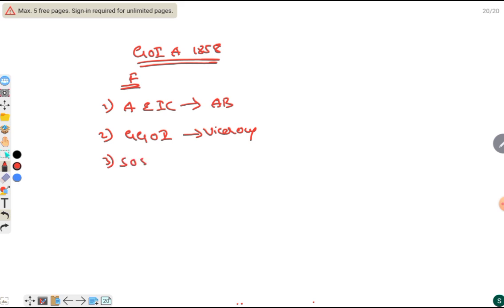A Secretary of State was appointed, and he would be assisted by a 15-member council, and this council is known as the Council of India. The first Secretary of State was John Stanley.